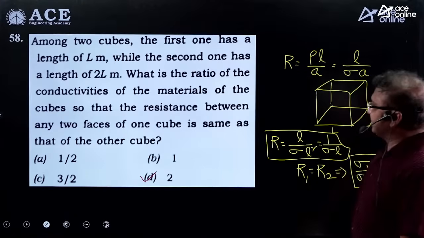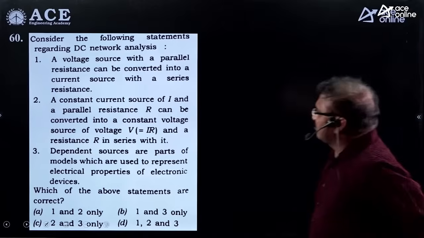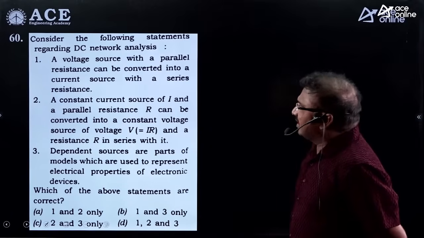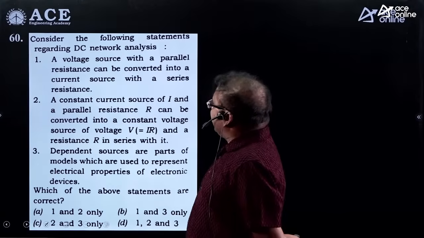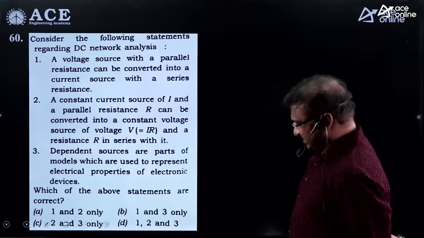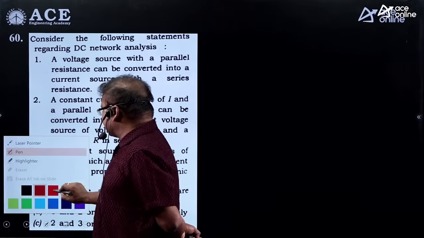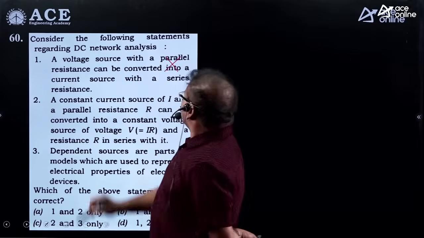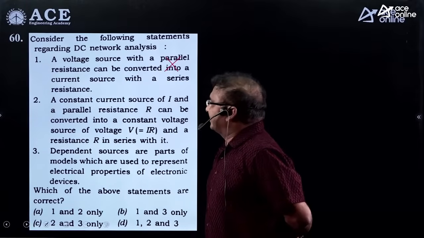Okay, now let us take the next one. This is also a theory question. Three statements are given. A voltage source with a parallel resistance can be converted into a current source with series resistance. This is not correct here, because a voltage source with series resistance can be converted into a current source with parallel resistance. The reverse was given, that's why this statement is not correct.